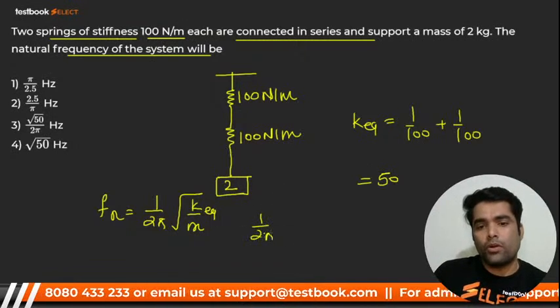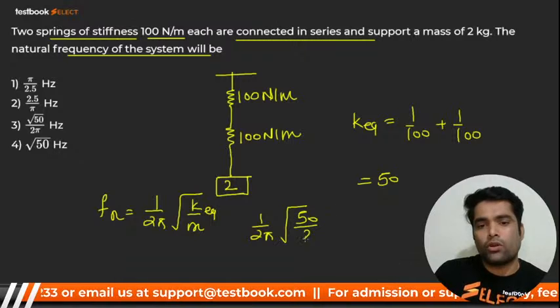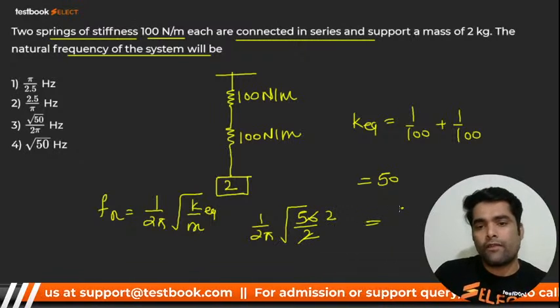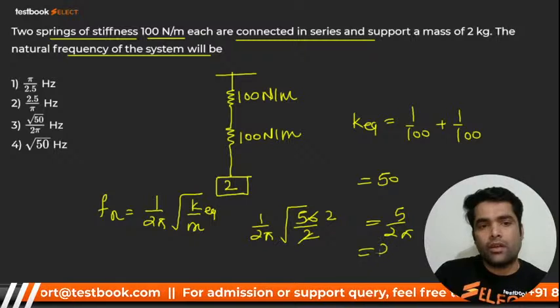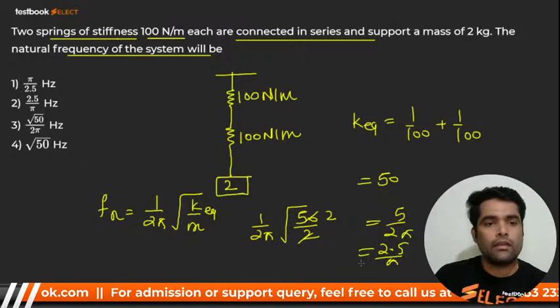So my dear, it should be 1 upon 2 pi under root of 50 divided by 2. You will get 25. That is 5 upon 2 pi. That is what, my dear? 2.5 by pi.